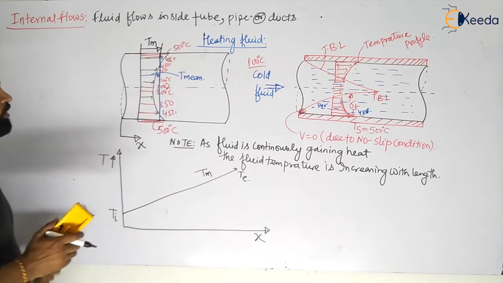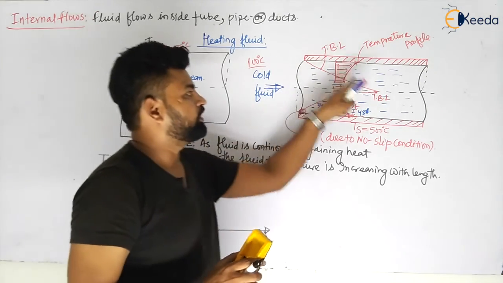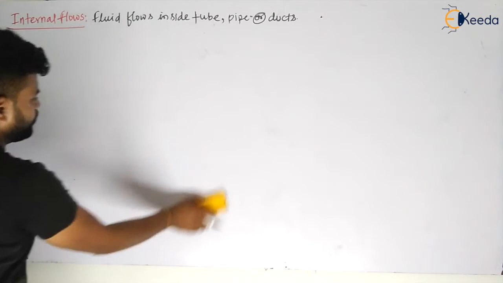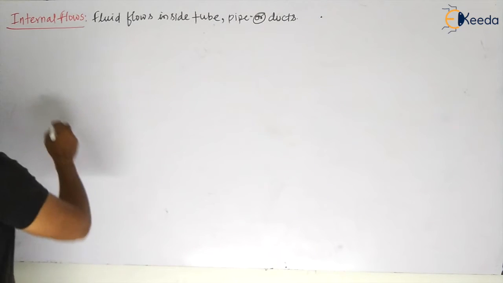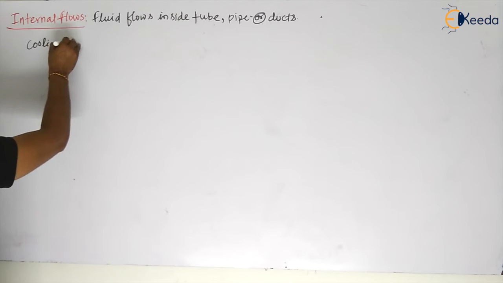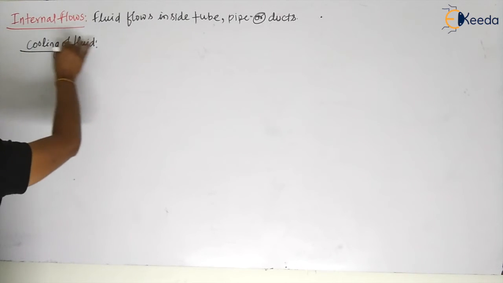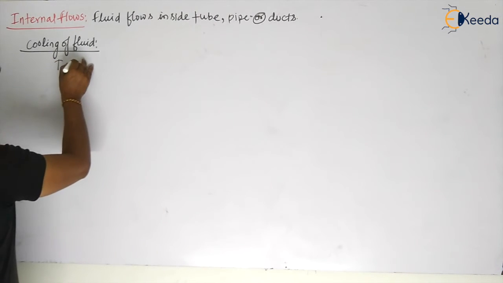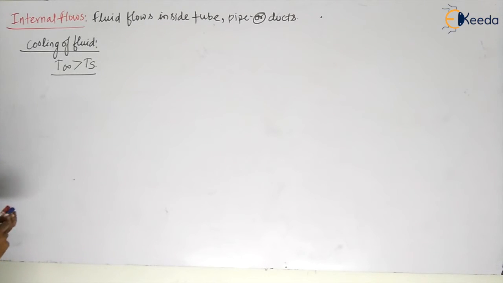Okay. So now if cooling of the fluid is done, how will the thermal boundary layer develop? Let us see. If I am just cooling the fluid, my dear students, what will happen? Let us see the second case: cooling of the fluid. So now the temperature of the fluid, that is T infinity, is greater than T surface, my dear students.